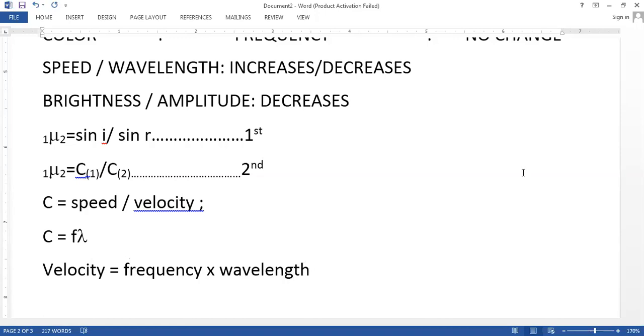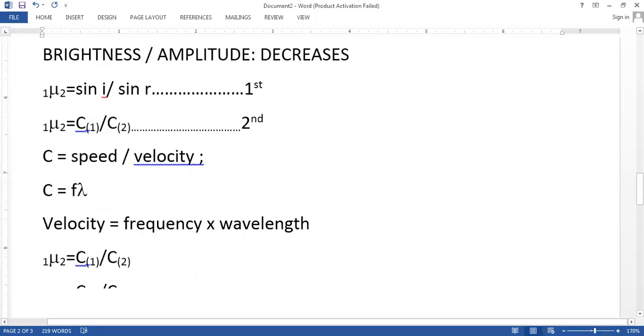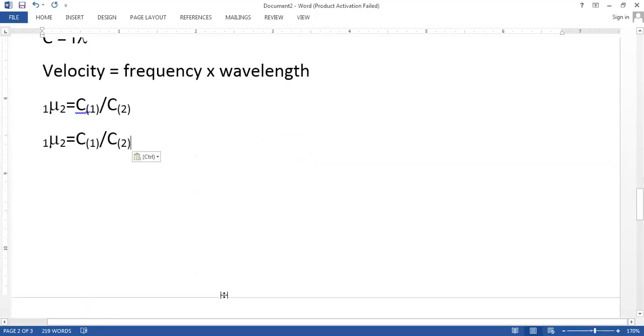Now say me during refraction. Okay, चलो तो अब हम इसका एक फॉर्मूला लिखते हैं। क्या फॉर्मूला आएगा हमारा इसका? So what we can write here, speed of light in first medium upon speed of light in second medium. Okay, but we know that speed is what? F lambda.